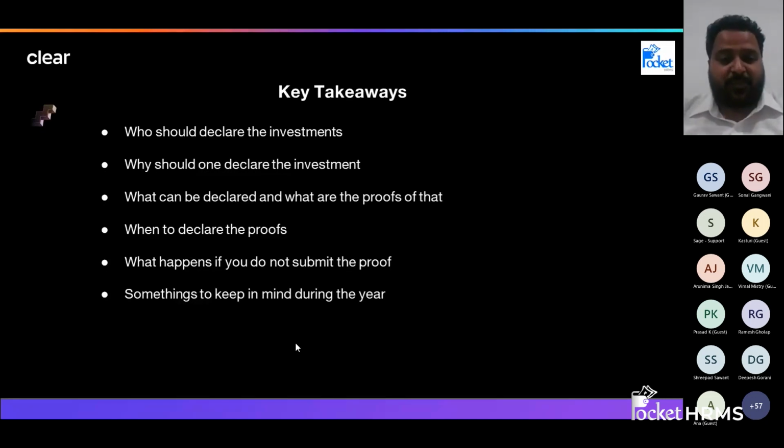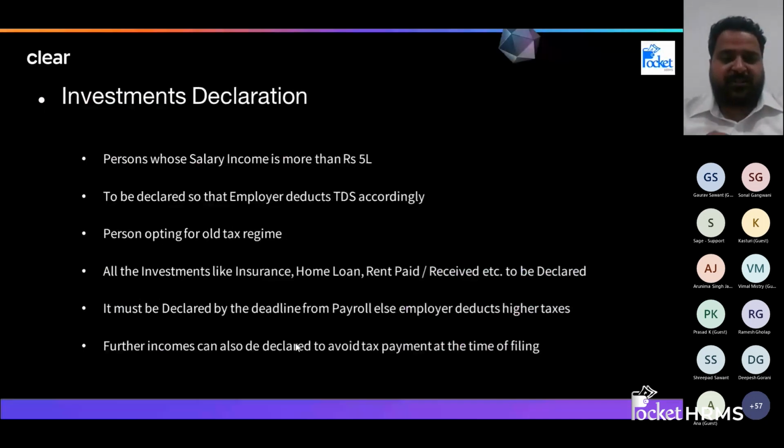What are the proofs that have to be submitted? And what happens if you do not submit the proof? There are many aspects here, and it is all about investment declaration. Apart from that, we will also discuss the various avenues where you can save your taxes, and what is the difference between the new regime and the old regime. We'll be discussing all of this in detail. Starting with the investment declaration.